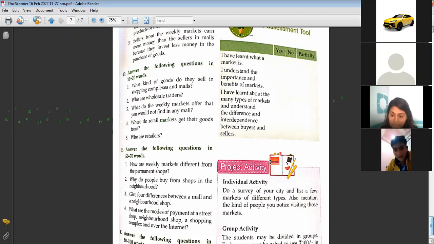Ma'am, can you tell me this one point again, of credit? Not a credit card, but the general credit facility. The neighborhood shops offer us a credit facility, which we do not get in the malls, right? We cannot take things on credit from a mall. The way we purchase things from a neighborhood shop, we say, okay, we'll pay you later. We cannot do the same thing in the malls, right, Krishna? Yes, ma'am.